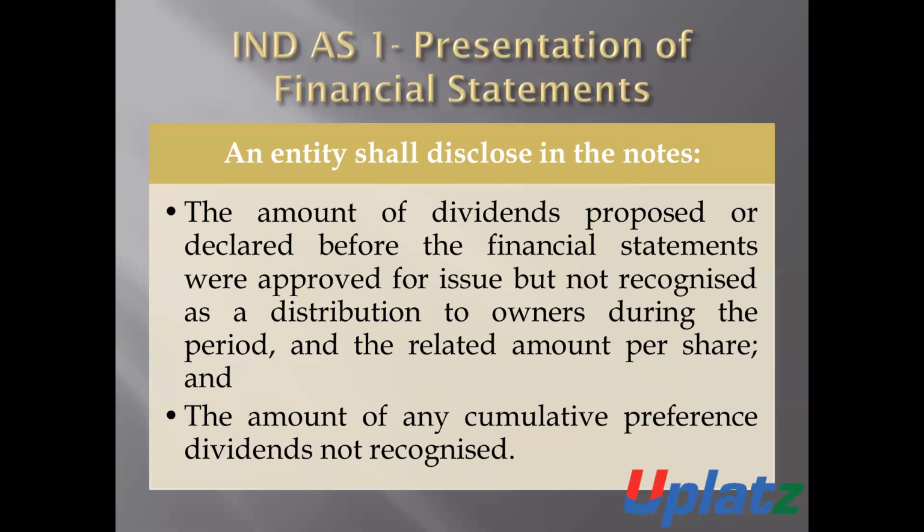The entity shall disclose in its notes the amount of any cumulative preference share dividends which is not recognized. That is, the unrecognized amount of cumulative preference share dividend will be disclosed by the entity in its notes.